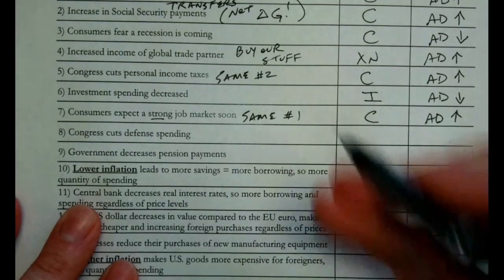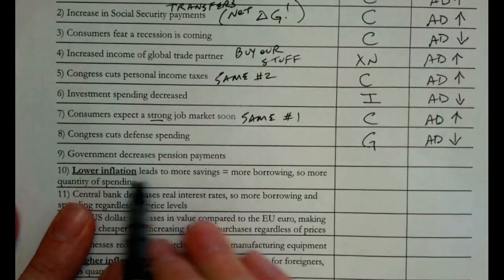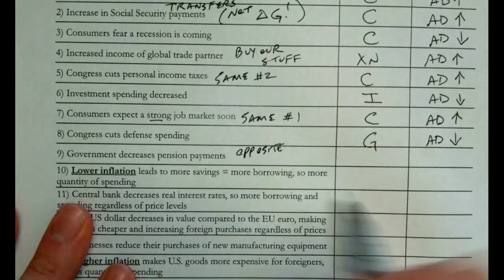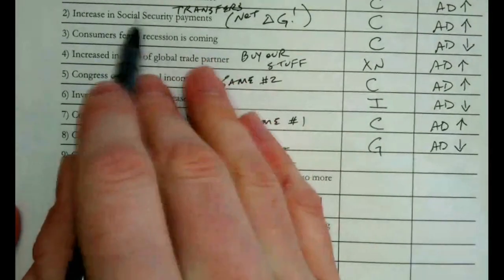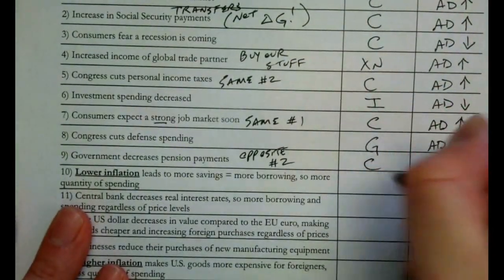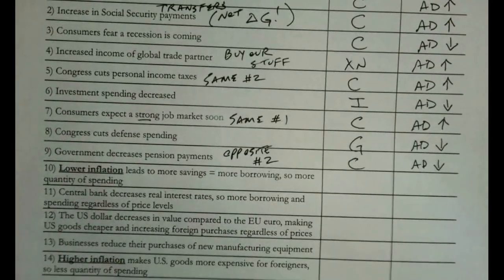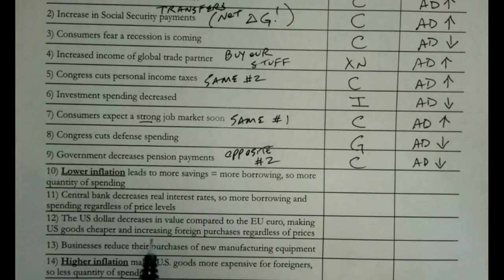If Congress cuts defense spending, that one is changing government spending, and that's a decrease. Government decreases pensions. That's the opposite of number two. And that's really just saying a cut in this amount, right? And so that's going to be consumption spending, but now it's going to fall because our consumers won't have as much. There are discussions about maybe reducing Social Security benefits or something like that. That's going to reduce consumption spending and reduce aggregate demand.